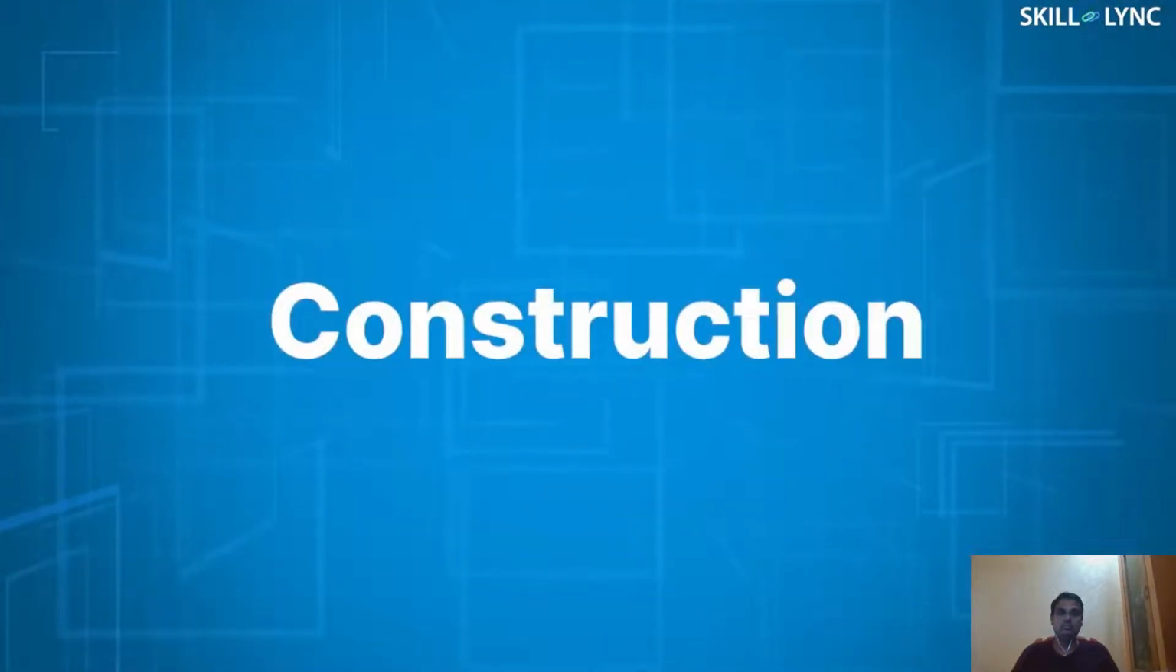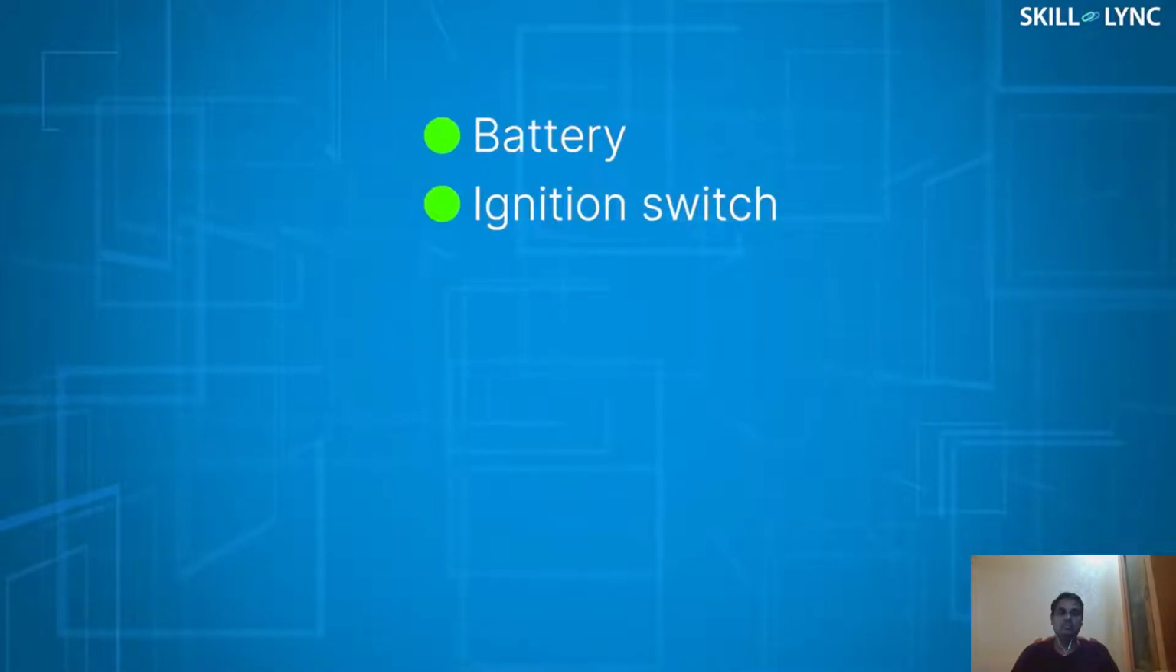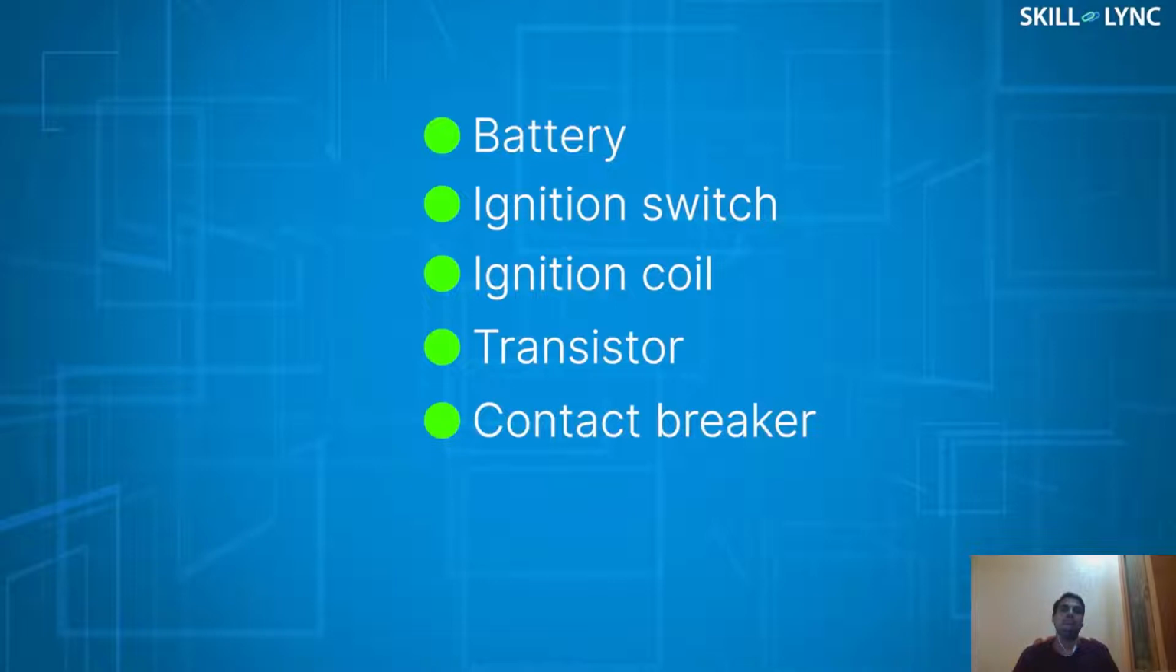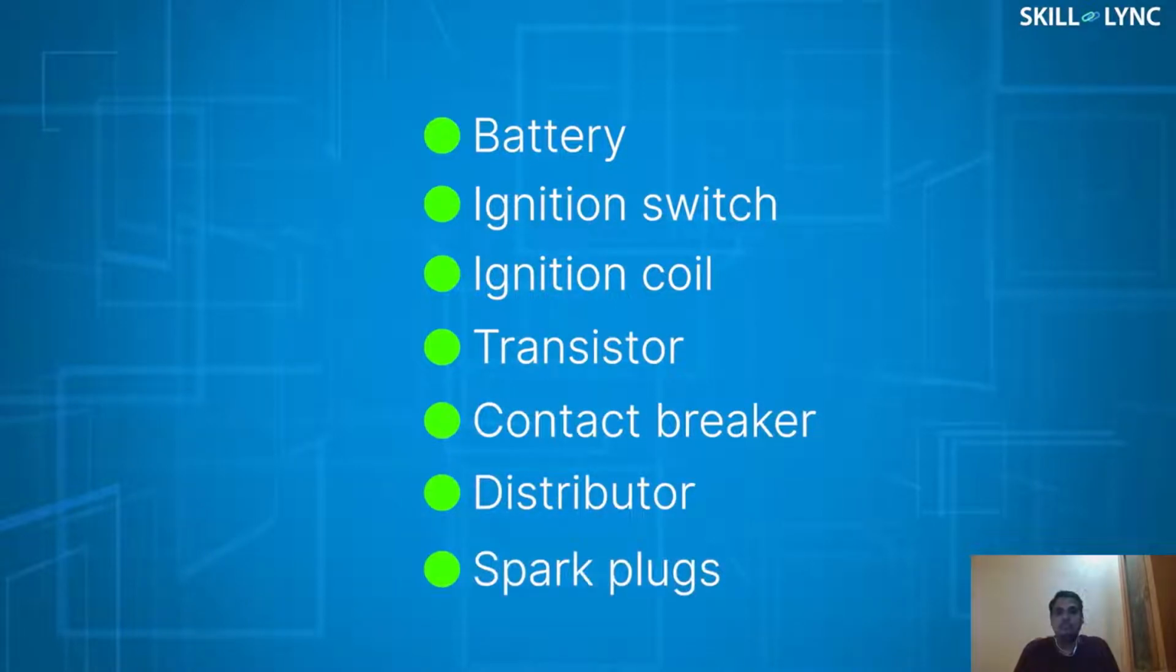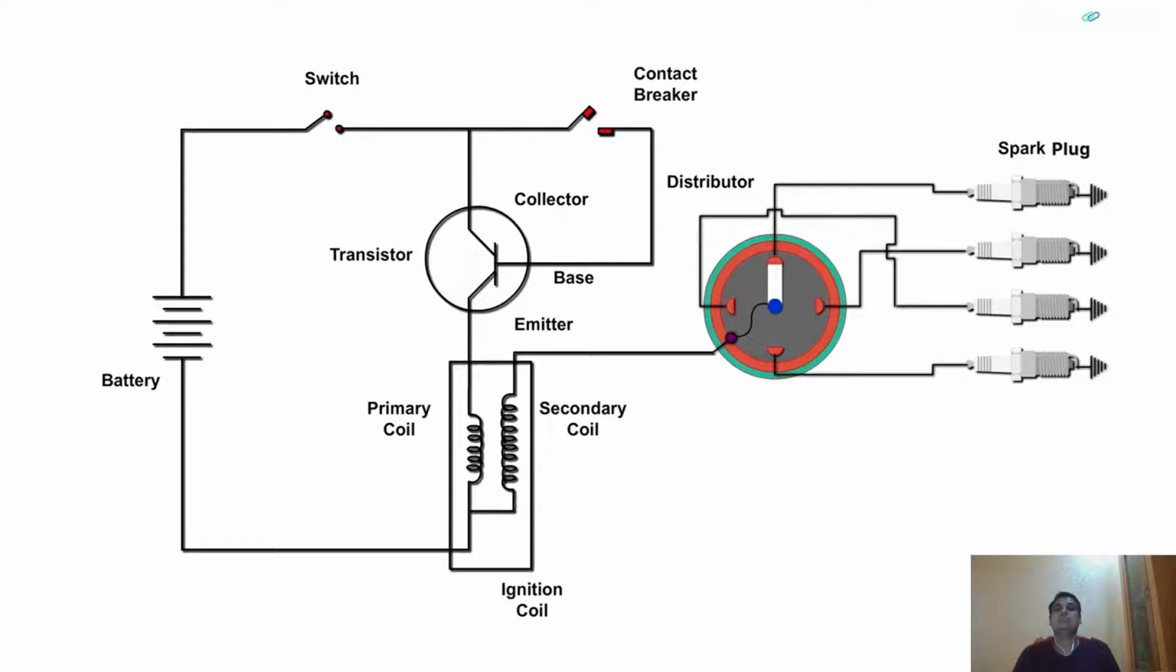Now, let us move on to see the construction of the transistorized ignition system. It consists of a battery, an ignition switch, an ignition coil, a transistor, a contact breaker, a distributor, and the spark plugs. The negative terminal of the battery is connected to one end of the primary coil, and the positive terminal is connected to the ignition switch. The other end of the primary coil is connected with the emitter of the transistor, whereas the collector is connected with the ignition switch. The base of the transistor is connected to the contact breaker. On the other hand, one end of the secondary coil is connected to the primary coil and the other end is connected to the distributor. The distributor is then connected with the spark plugs.